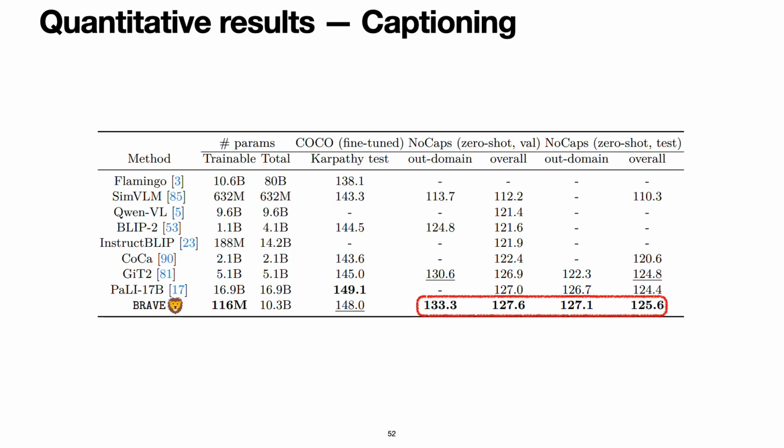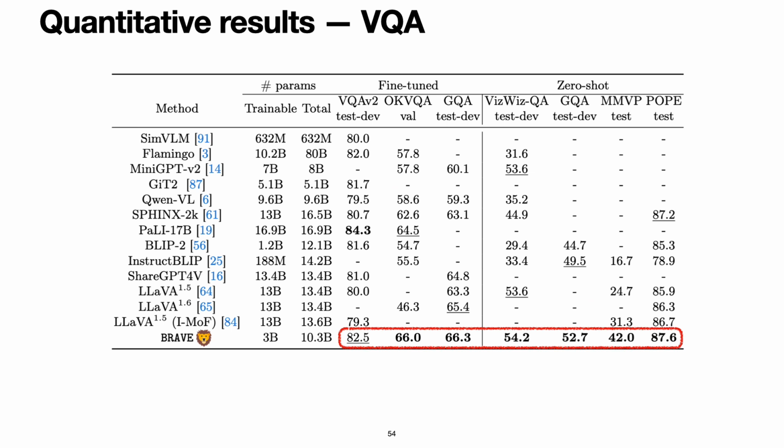Quantitatively, BRAVE shows significant improvements on captioning benchmarks, achieving top results on NoCaps evaluation sets for both out-of-domain and overall benchmarks. For COCO captioning, BRAVE ranks second after PaLI while using fewer trainable parameters, less pre-training data, and lower image resolution. For visual question answering, BRAVE shows strong performance overall, ranking first in 6 out of 7 evaluations and second for VQAv2. Additionally, BRAVE improves robustness as measured by the MMVP and POPE benchmarks.